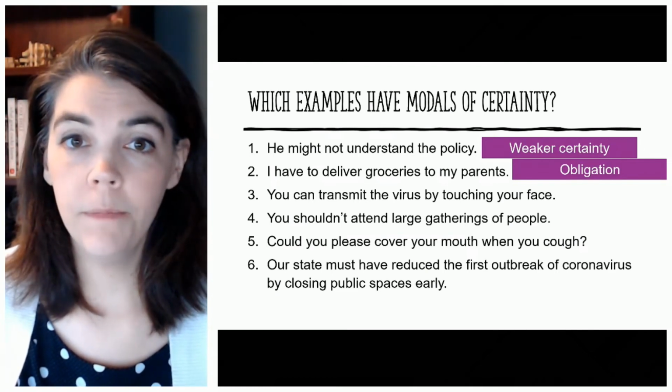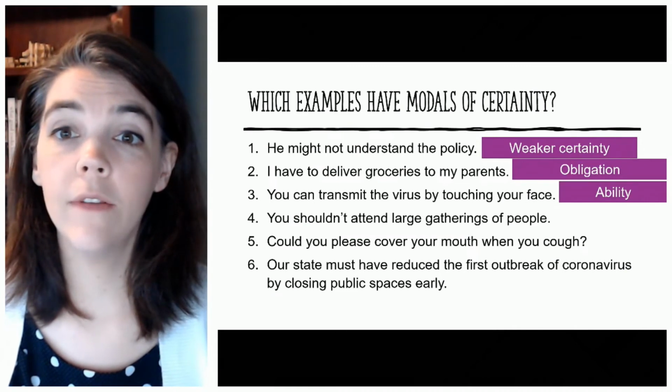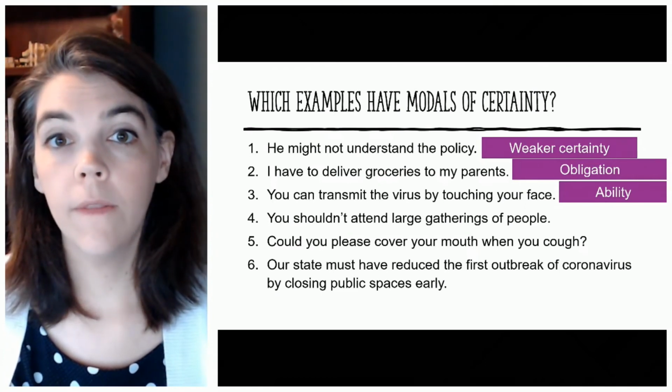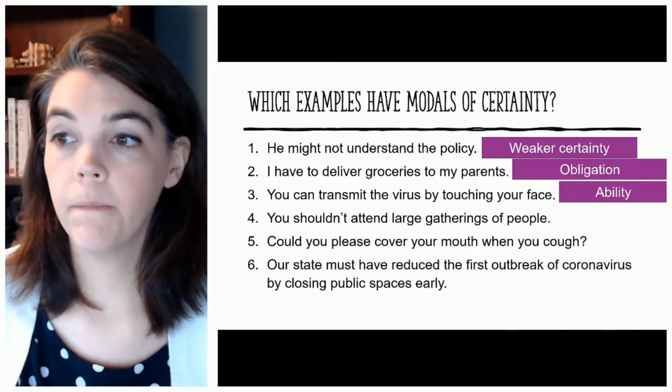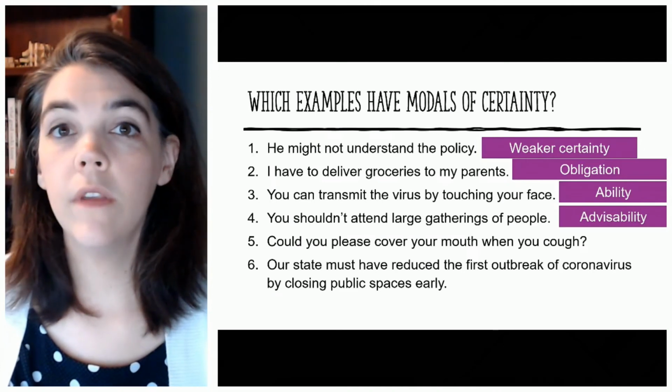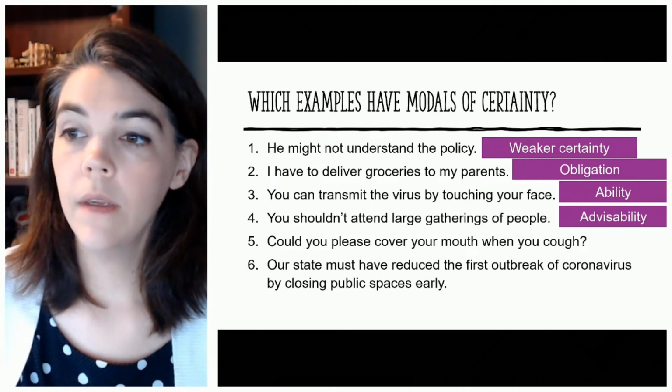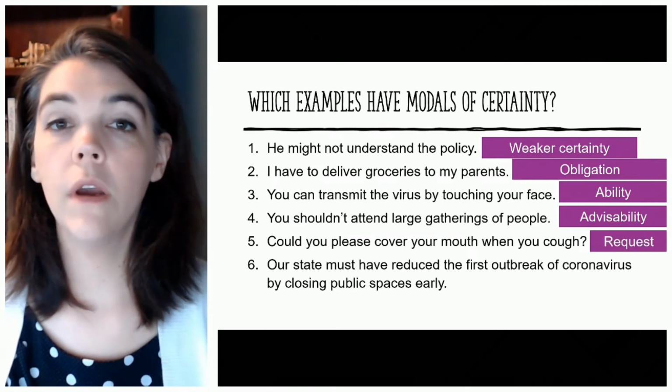The third one, you should see this as ability. You're able to. Okay, this isn't possibility. This is ability, that you're able to do something. 4 is advisability. So it's like a recommendation, what you should or shouldn't do. 5 is actually a request.